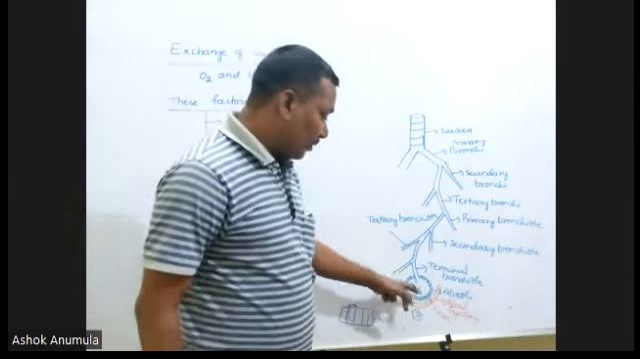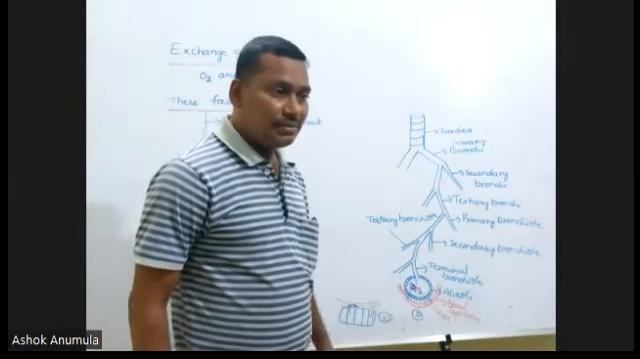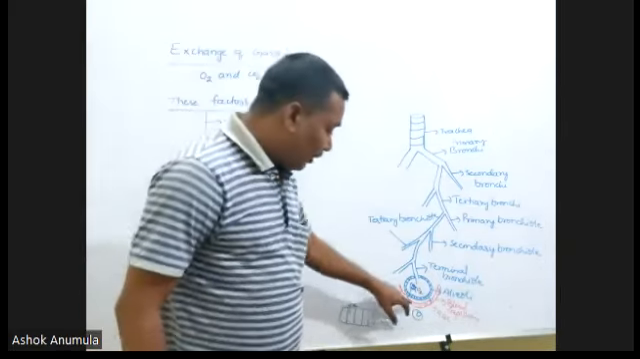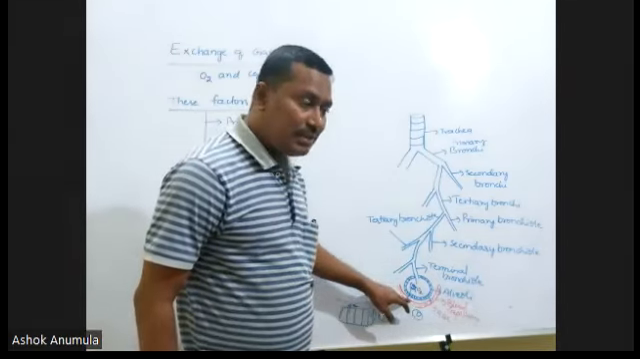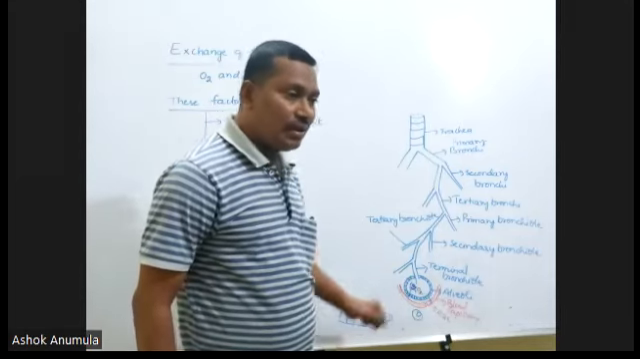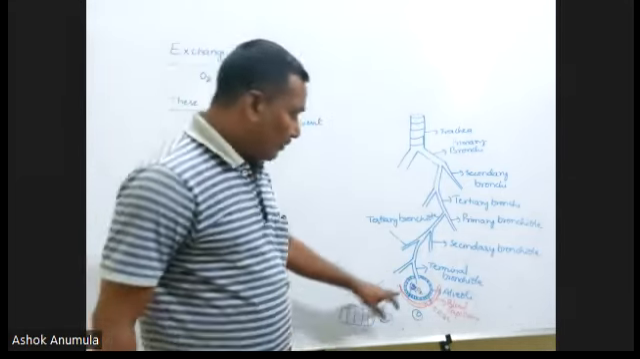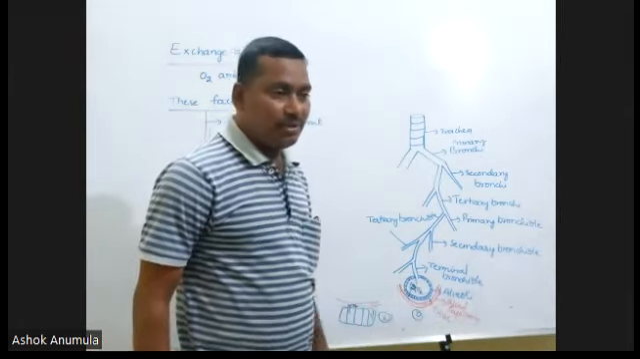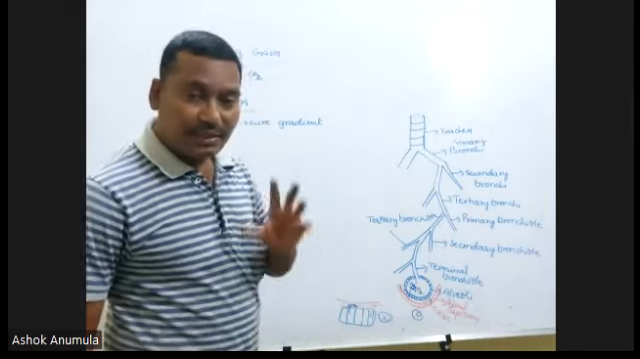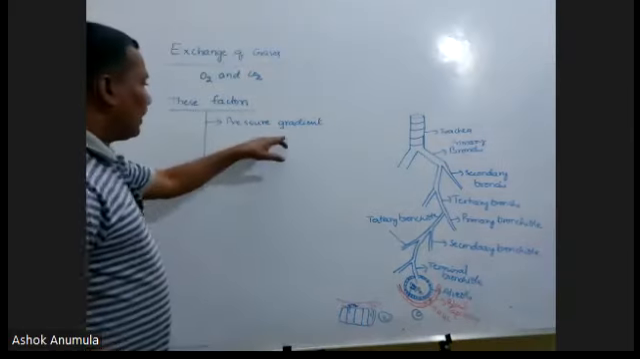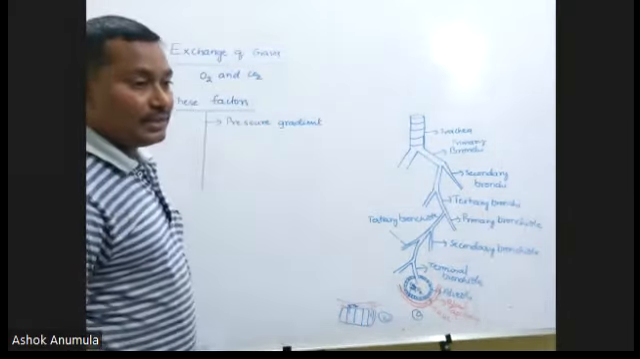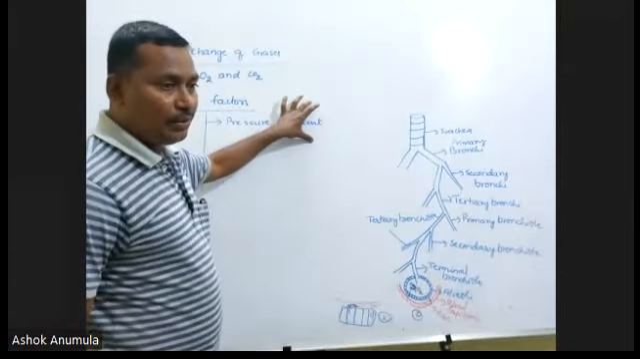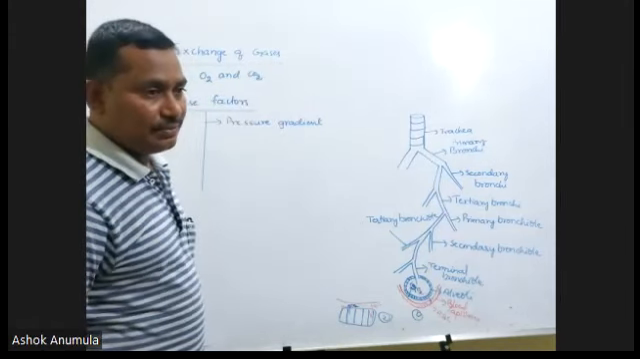When we take carbon dioxide and oxygen, they must be exchanging due to the pressure gradient only. If the blood contains a very small amount of carbon dioxide, the carbon dioxide does not enter the alveoli. If the alveoli contain a small amount of oxygen, the oxygen does not enter the blood. So the pressure gradient is playing an important role in the exchange of the gases.